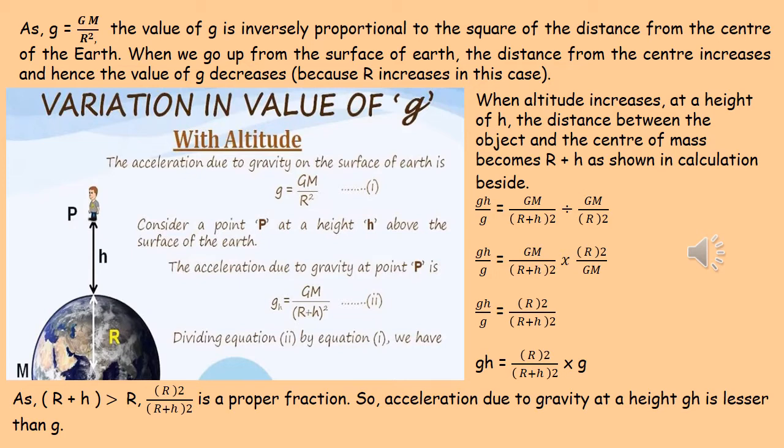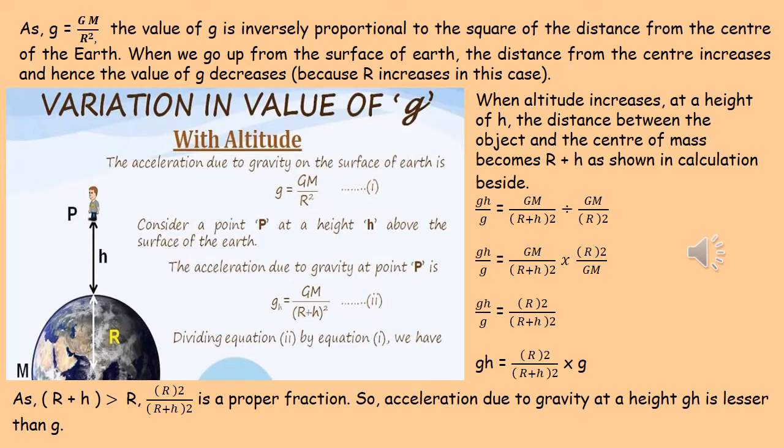So, small g is equal to GM by r². This is the acceleration due to gravity on the surface of Earth. Now, if we consider a point P at a height h, then the acceleration due to gravity at point P will be g_h equal to GM by (r plus h) whole squared.